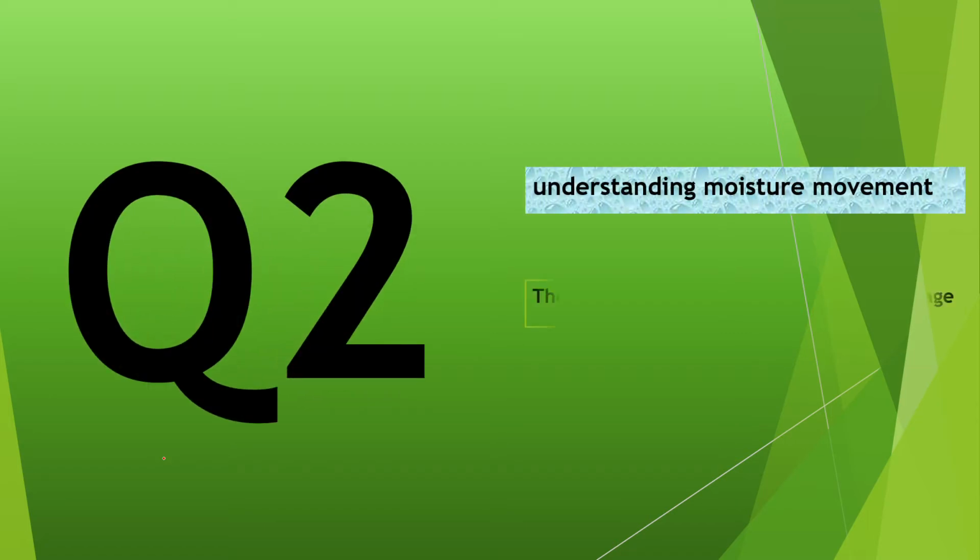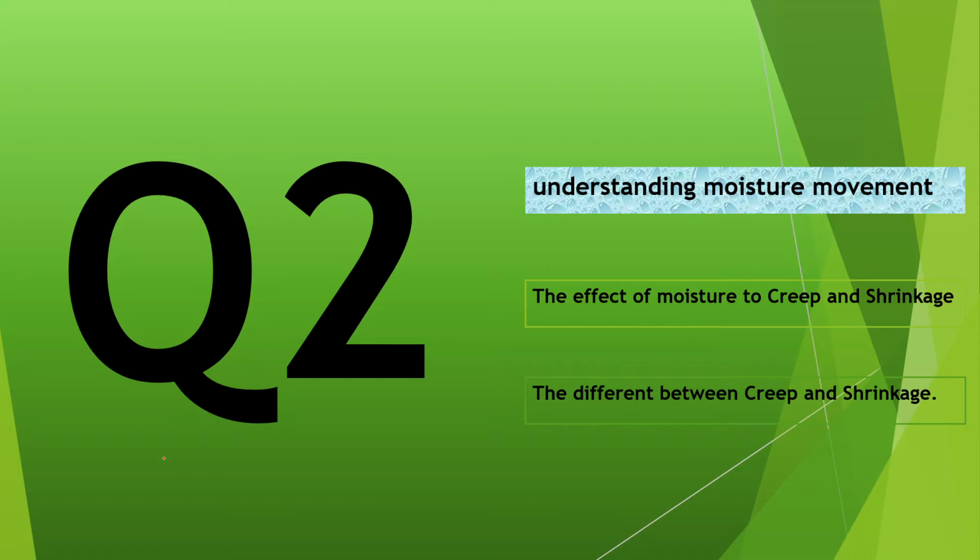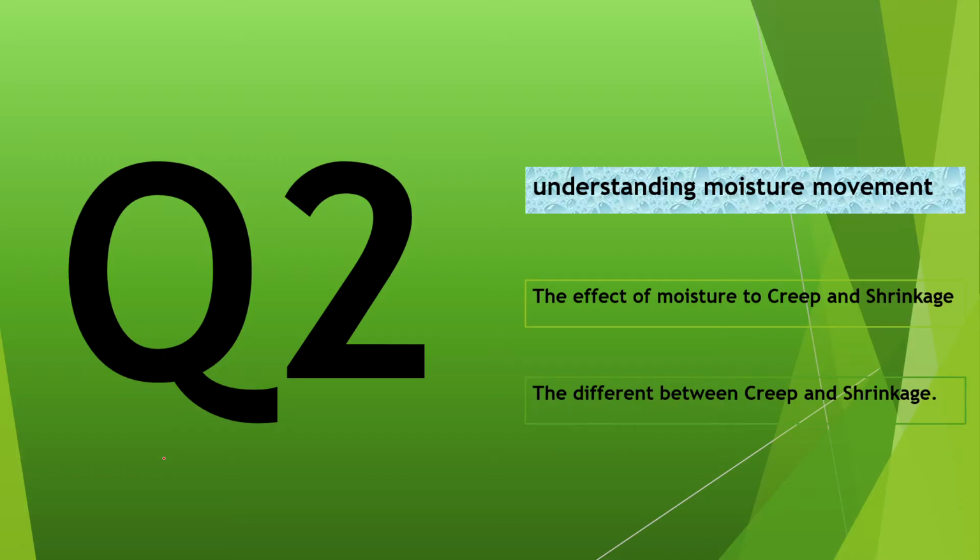First of all, I would like to present one of the questions in the assignment, and I will try to present it differently from how I wrote it in my assignment. As we see on this screen, we will proceed in steps. First, we will understand moisture movement. Second, how it affects, and finally, what the difference between them is in terms of moisture movement.